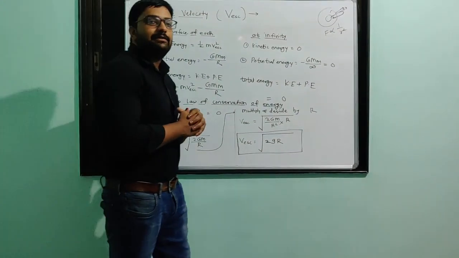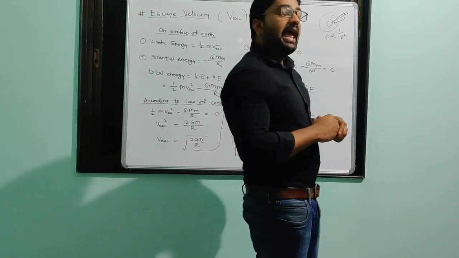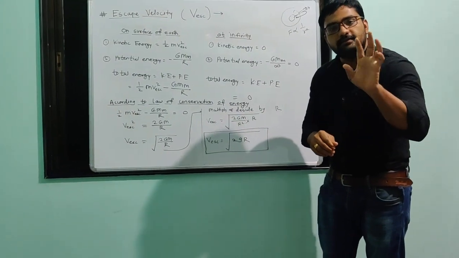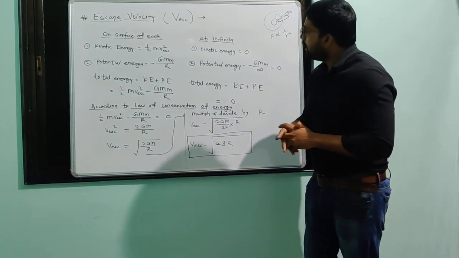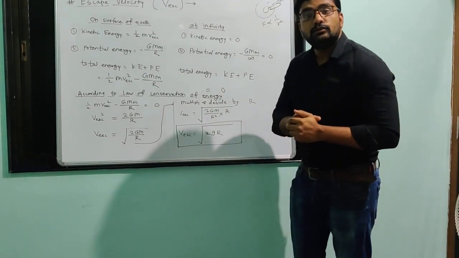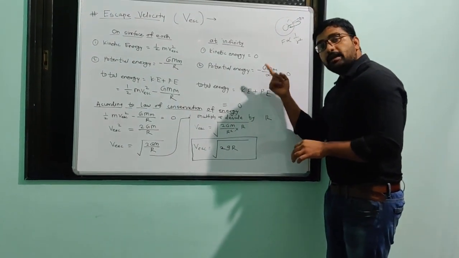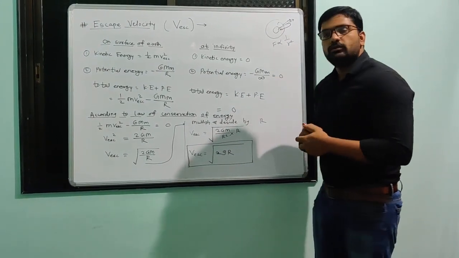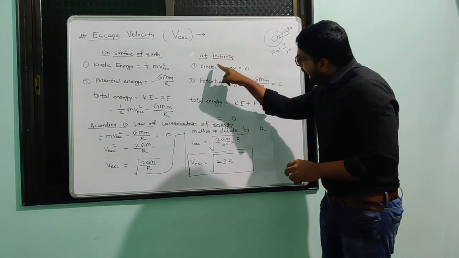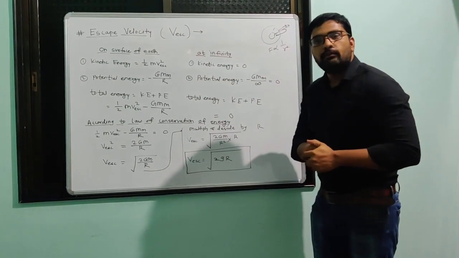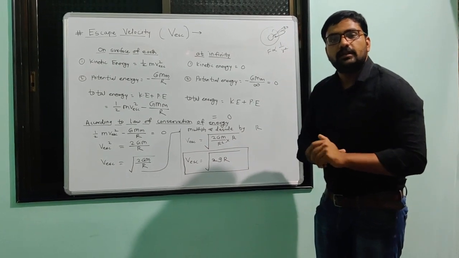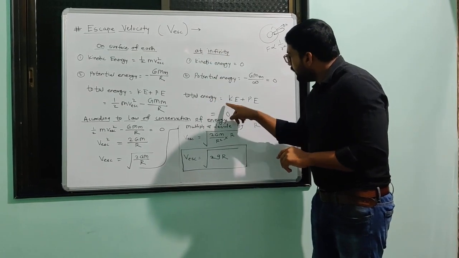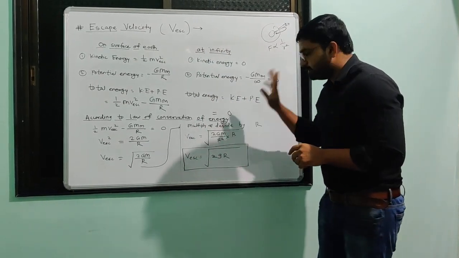Now look at the second case. What happens at infinity? At infinity, the kinetic energy of an object is always zero. Here at infinity, the potential energy also becomes zero, because R becomes infinite, and if we divide any number by infinity, that ratio will be equal to 0. So at infinity, the kinetic energy and potential energy of that object are 0, and the total energy at infinity will be equal to 0.